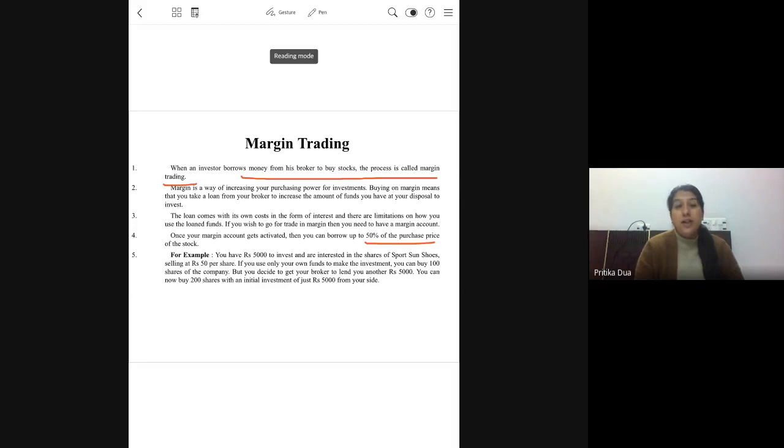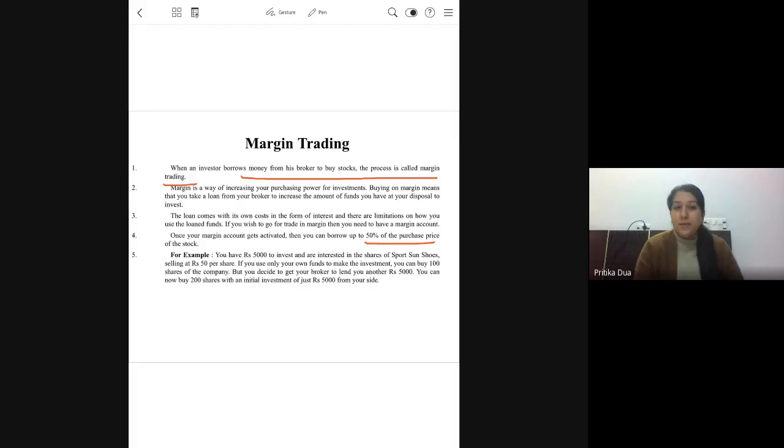Now, when the investor sees a profitable opportunity in the market, he might want to trade over and above his limit. Limit in the sense his own finances. So then, by bringing in margin, requesting the broker to extend credit, the investor can increase the amount of investment in the profitable opportunity.